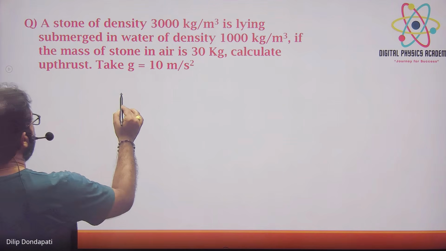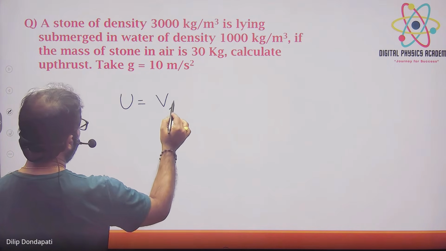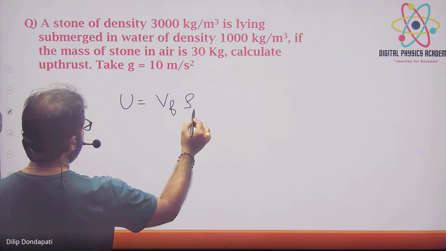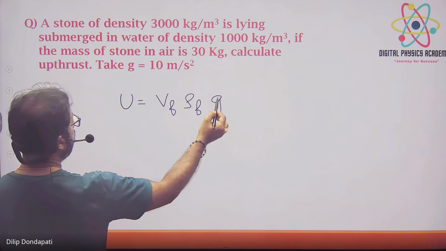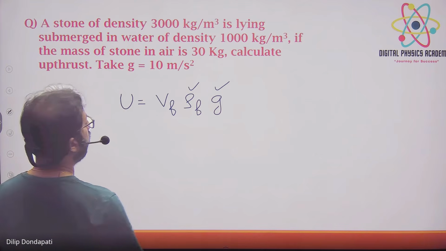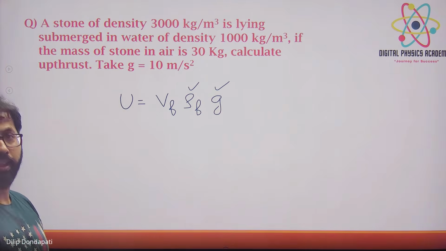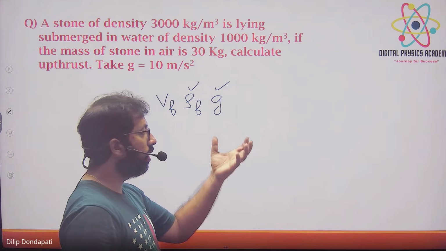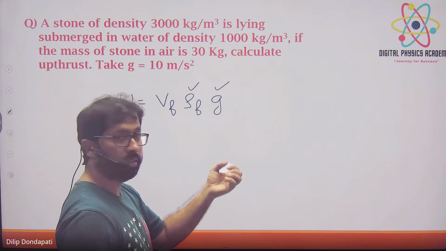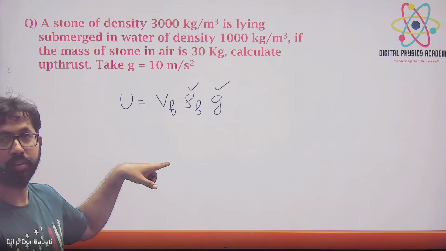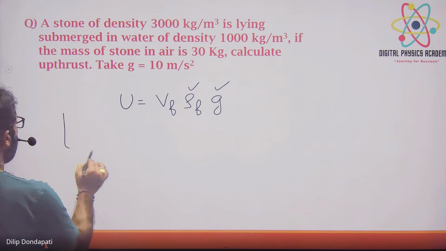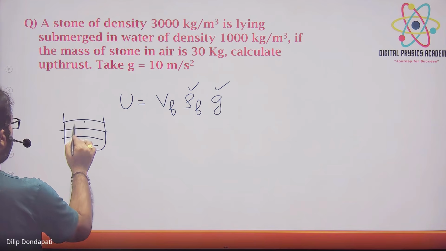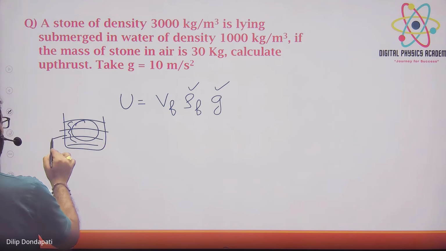Upthrust का फॉर्मूला मालूम है? Vf into rho f into g. Rho f is given, g is given, and volume of the fluid displaced, won't the volume of the fluid be same as volume of the stone? Because it is submerged, right? So ये पूरा 100, पानी में डिप गया. 200 into 10. So you get 1000 into 100 into 10 as the answer.